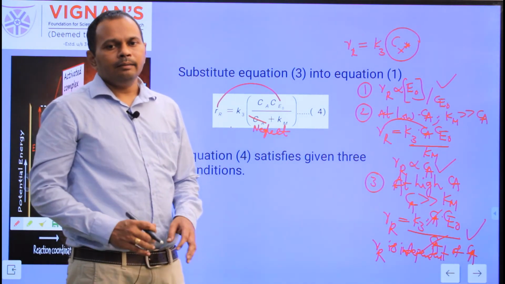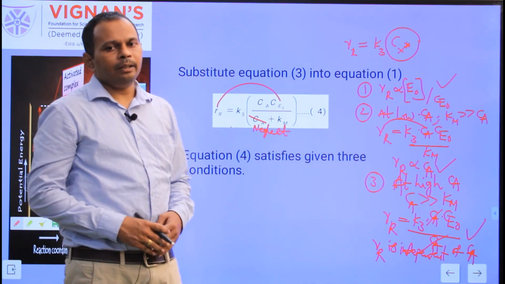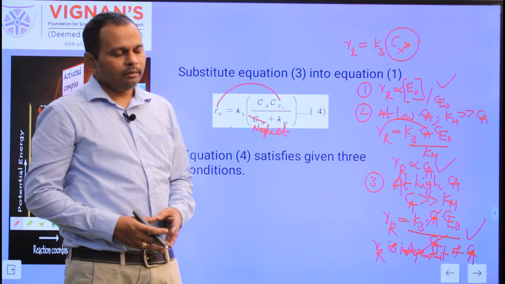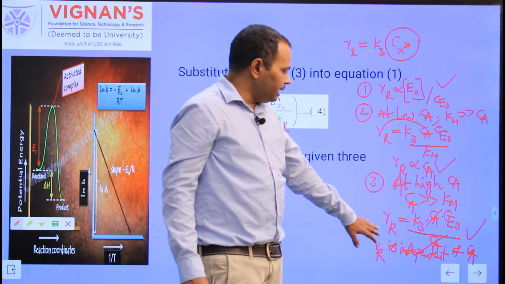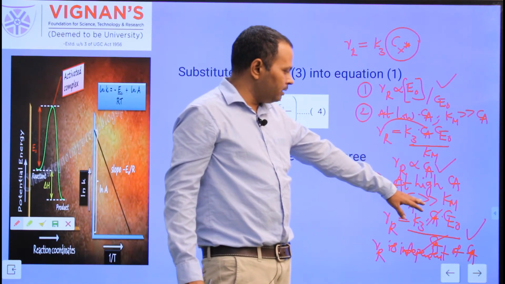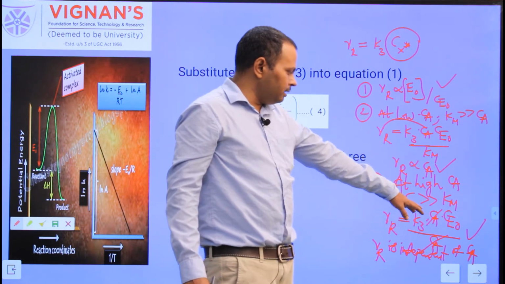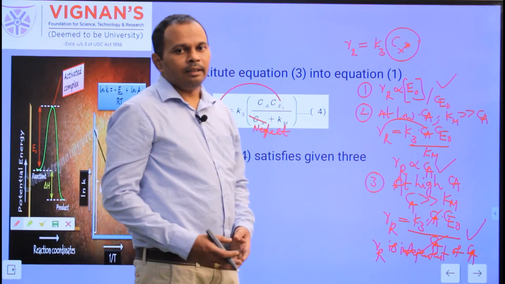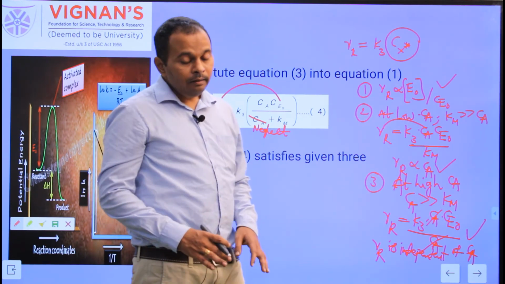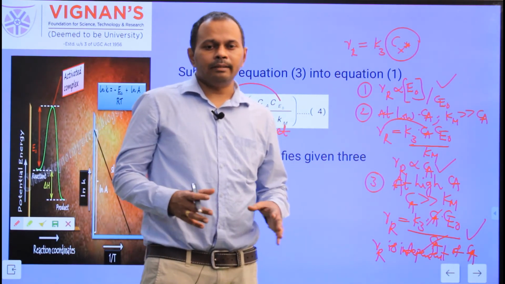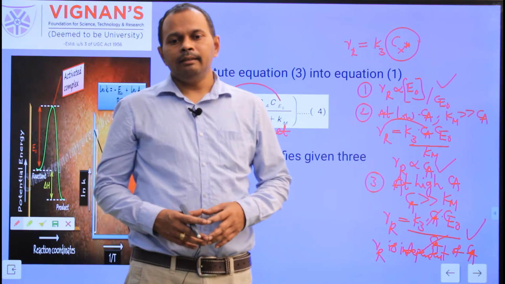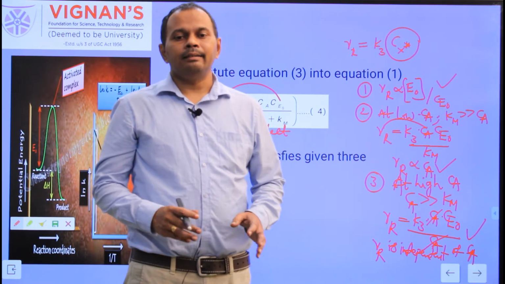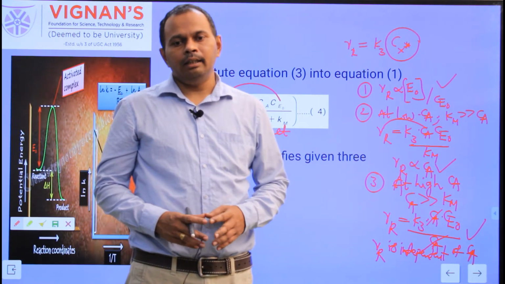At high Ca, we can neglect Km, so the rate is K3 Ce0, independent of Ca. So for this complex reaction, the Michaelis-Menten mechanism satisfies the three given conditions.